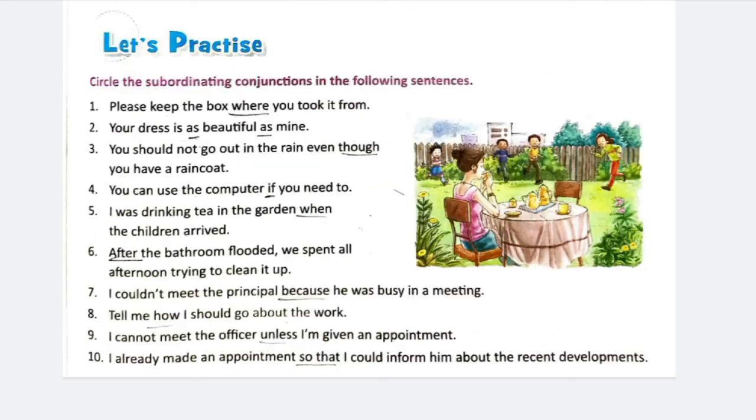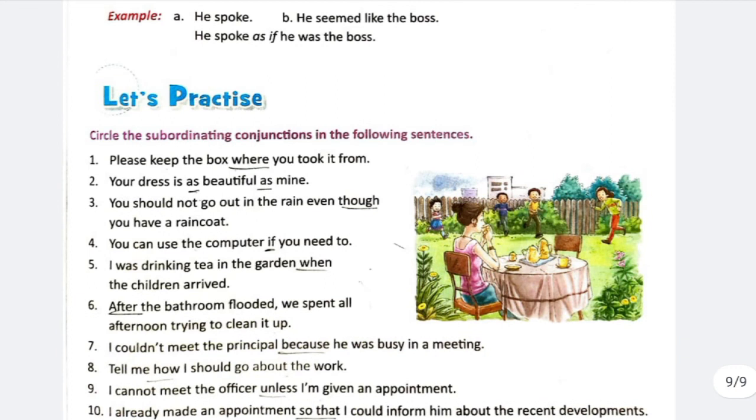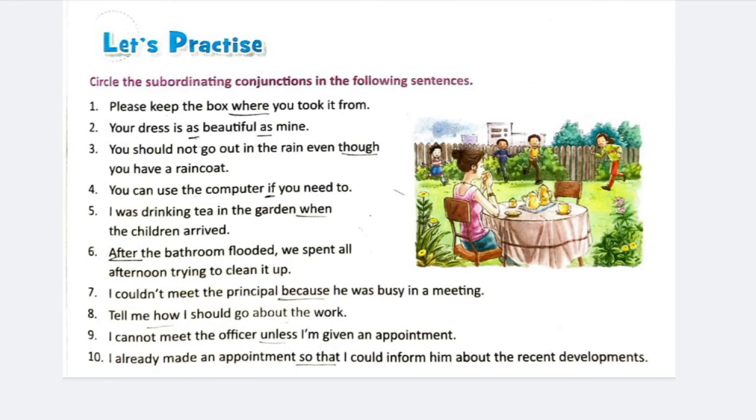I already made an appointment so that I could inform him about the recent developments. Here the main clause is I already made an appointment, and the subordinating clause is so that I could inform him about the recent developments, and so that is the subordinating conjunction. So this is about this chapter.